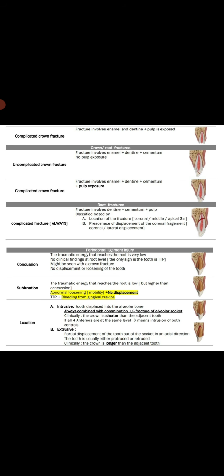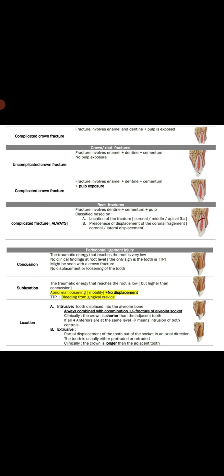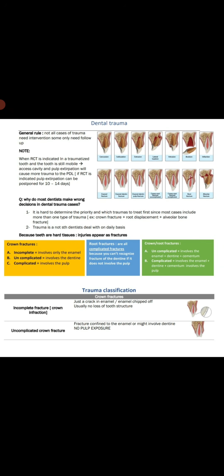Third is the root fracture only. Fifth is the periodontal ligament injury. And sixth is the injury to the soft tissues. So we classify the trauma to teeth into 6 types. Then in each type there are subtypes.